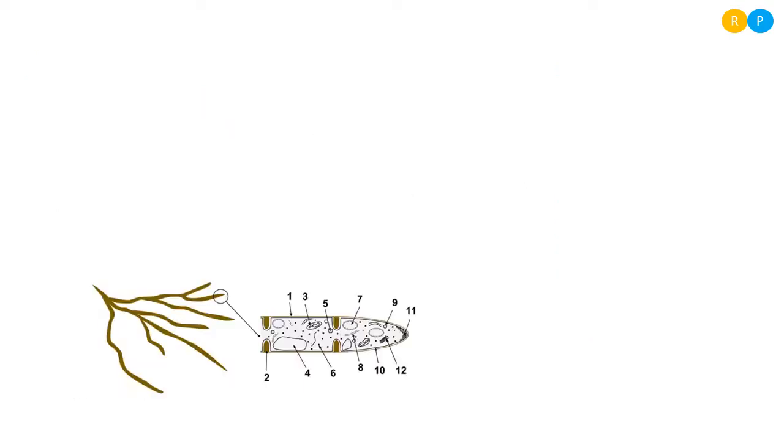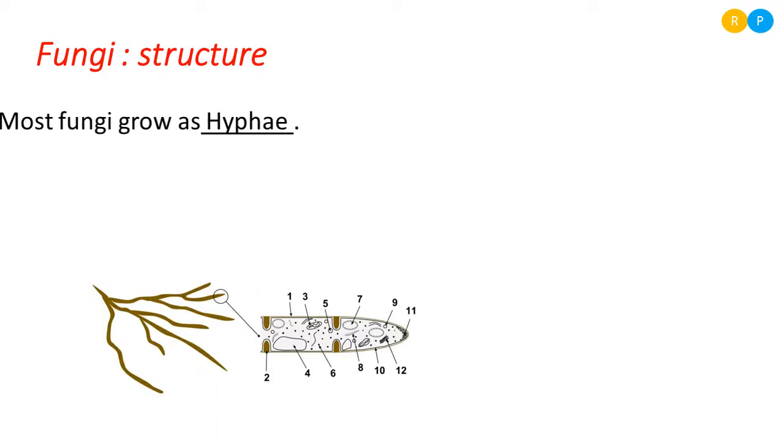Yes, till now we talked about general characteristic features of fungi. So let us study the structure of fungi. What is the actual structure of fungi? We have seen in the last slide, fungi usually grow in the form of thread-like structure on the surface of rotten fruits and vegetables. In appearance, it looks very simple, right? But it is actually a complex structure. So what is that thin thread-like structure formed on the surface of rotten vegetables and fruit? That is actually called hyphae.